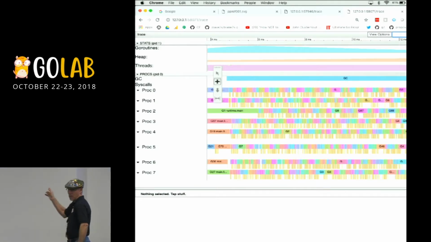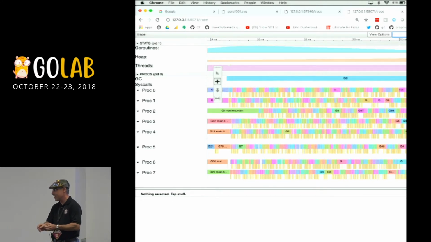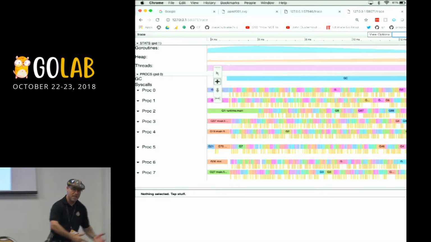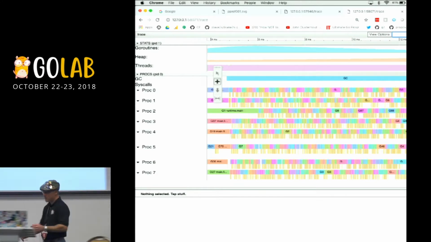OK, pretty cool. Except, even though this works, what happens if I throw 1 million files at this problem? I am scared out of my mind to throw 1 million goroutines at this thing. I'm not saying Go couldn't do it, but that's a tremendous amount of load on the scheduler. What I'd rather have is something a little bit more consistent, no matter what number of documents we're processing.